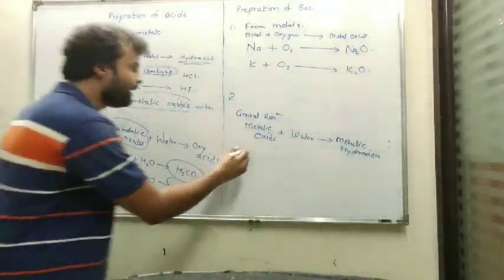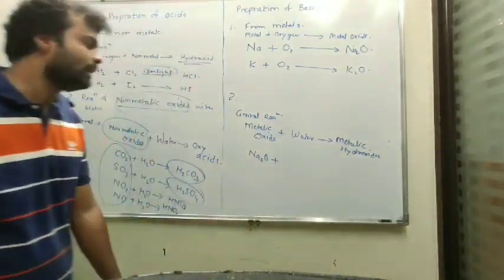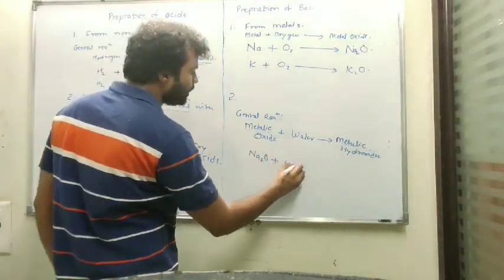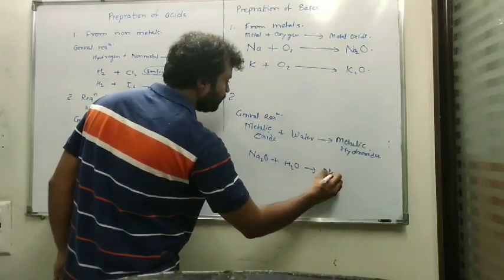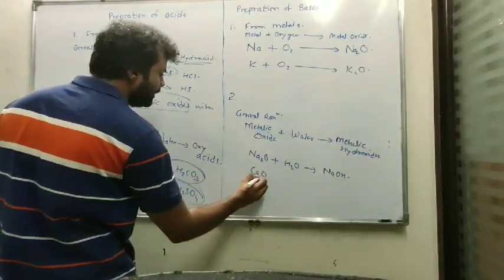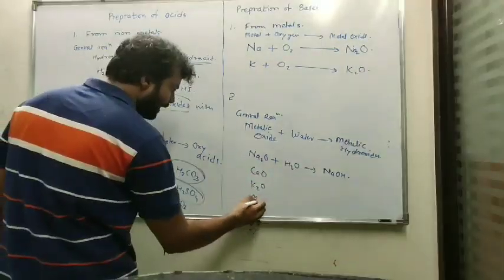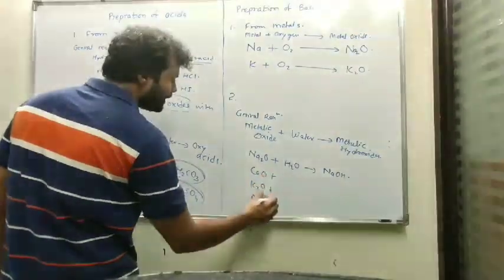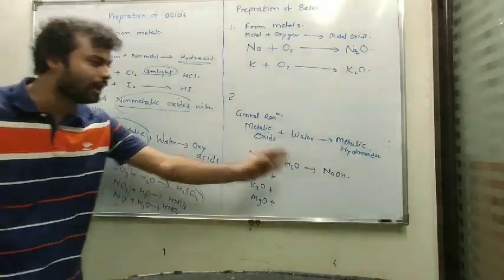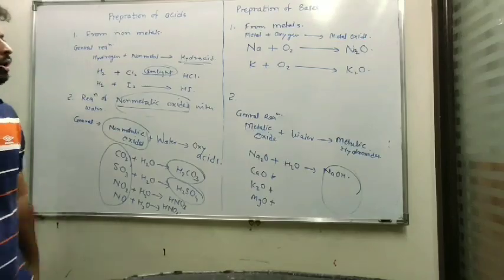So metallic oxide, I will take an example: sodium oxide. The formula for sodium oxide is Na2O, and if sodium oxide is treated with water, it will produce sodium hydroxide. And you can write similar reactions with calcium oxide or potassium oxide or even magnesium oxide. These oxides will react with water to produce respective hydroxides, which are basic in nature. In this way, this is the second way of preparation of bases.